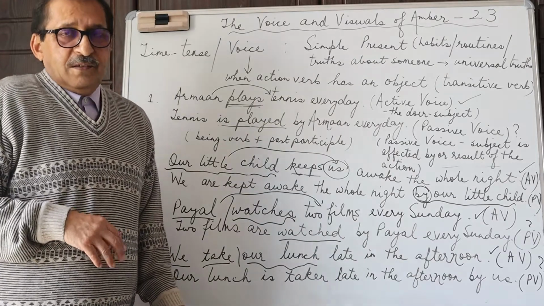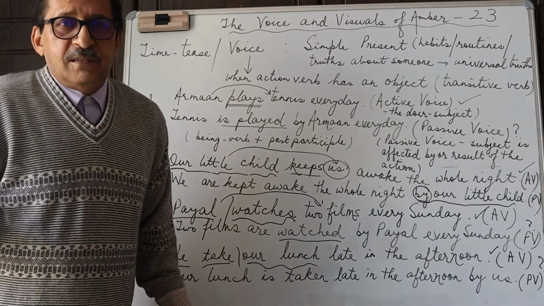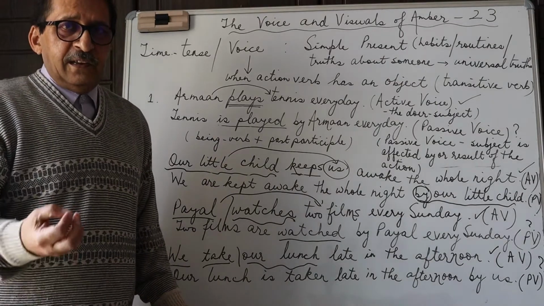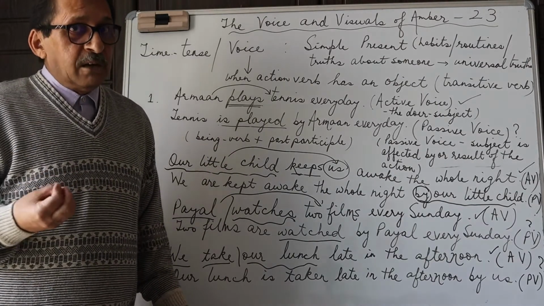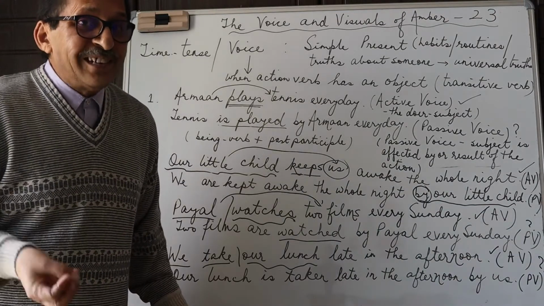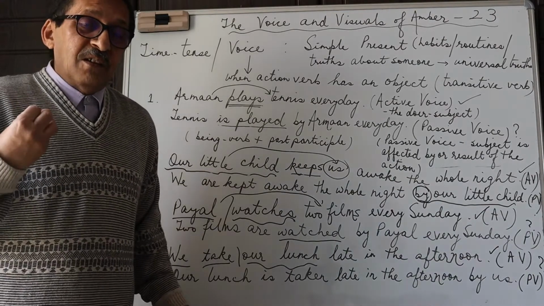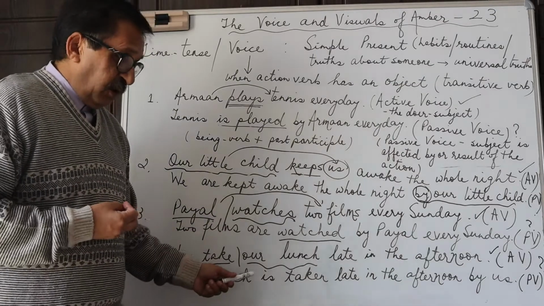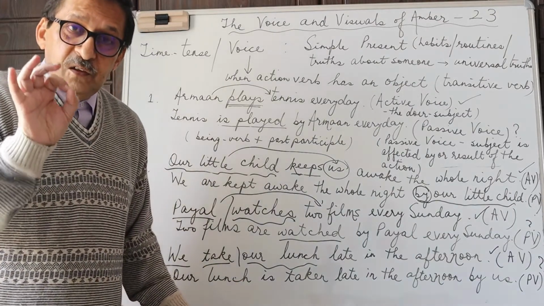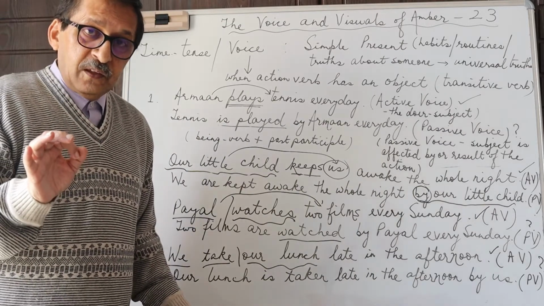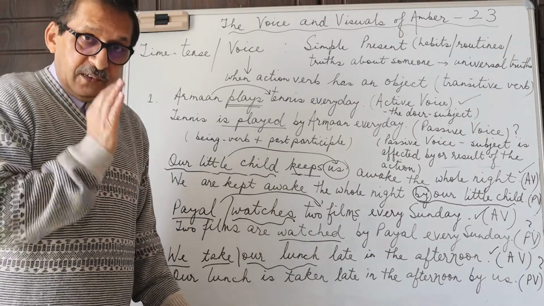Because, as I said, there is nothing wrong in writing and expressing yourself in the active voice. There is something wrong if we use the wrong tense. And there is everything wrong if we use the passive voice when the focus of our communication is the subject, the doer.